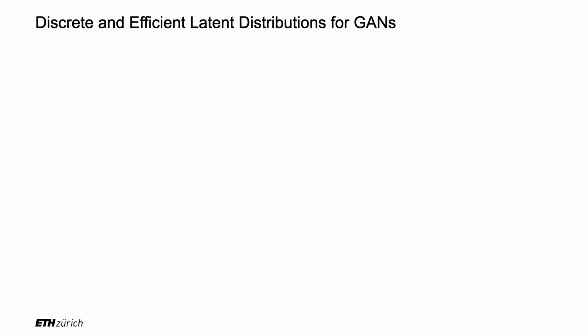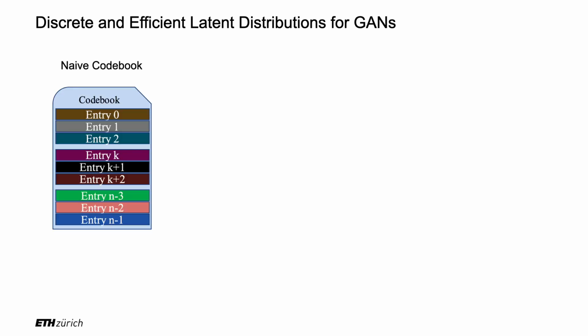How can we design a discrete latent space? A naive way to tackle this task would be to create a single codebook. Here, every image we want to generate would have a corresponding entry in the codebook. We can see that this would easily break the promise of generative modeling to be able to synthesize countless new samples. What would happen if we want to generate millions or billions of images? The memory requirements would quickly explode.